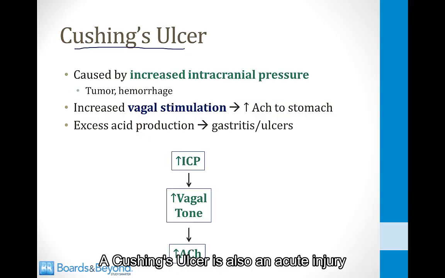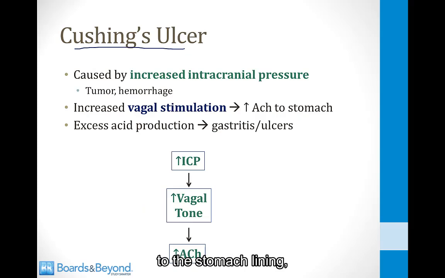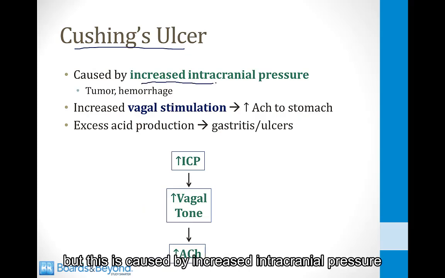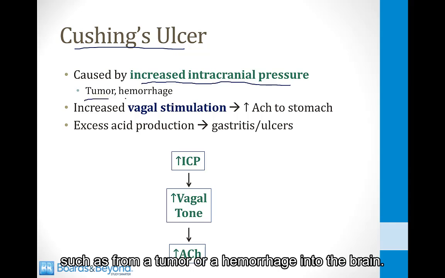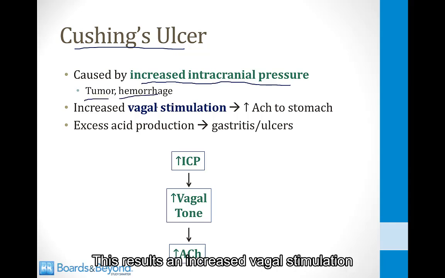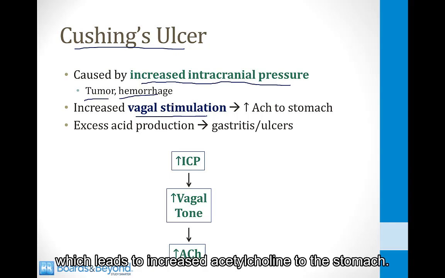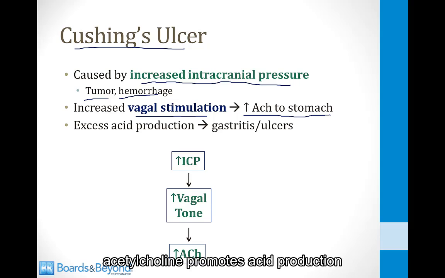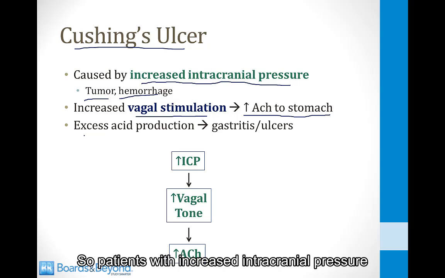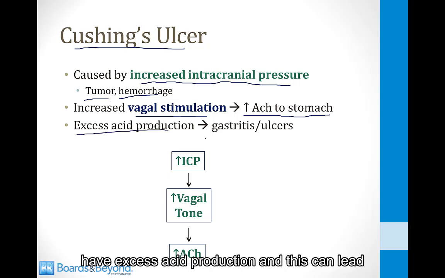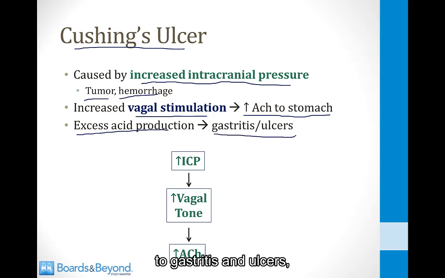A Cushing's ulcer is also an acute injury to the stomach lining, but this is caused by increased intracranial pressure, such as from a tumor or a hemorrhage into the brain. This results in increased vagal stimulation, which leads to increased acetylcholine to the stomach. And remember what I said before, acetylcholine promotes acid production in the parietal cells. So patients with increased intracranial pressure have excess acid production, and this can lead to gastritis and ulcers. And ulcers that occur in this setting are called Cushing's ulcers.